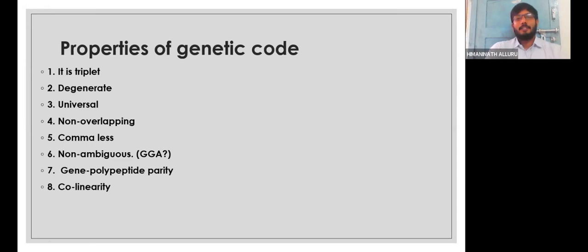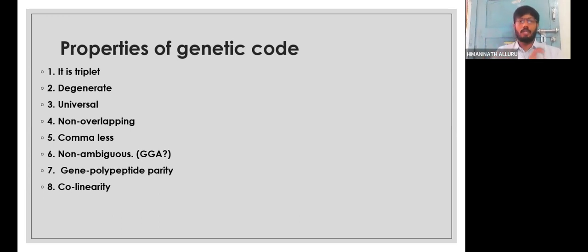Now, next one is the properties of genetic code. Of course, in the book it is given, but not in an elaborated manner, and there are some exceptions also. Both things we need to tell the children, so that they will have maximum satisfaction and maximum understanding of that particular topic. The first property is that it is triplet in nature. It always has three nucleotides together joining to form one codon.